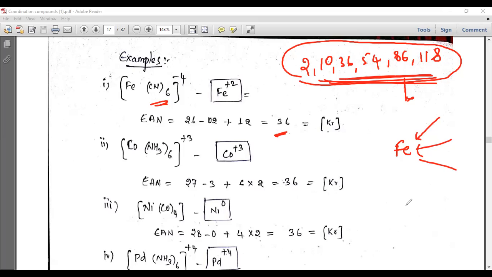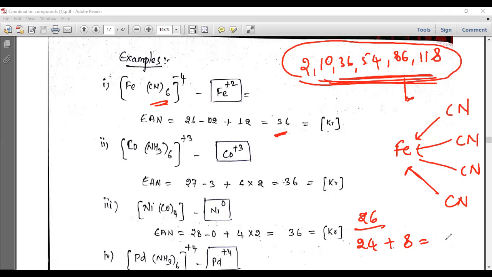Let us understand if it is coordinated with 4 cyanide ligands instead of 6. Suppose it is coordinated with 4. Iron is first 26, remove 2 electrons, 24, and there are 4 cyanide ligands. 4 into 2 is 8, so it becomes 32. 32 is unstable. That is why iron accepts 6 cyanide ligands.